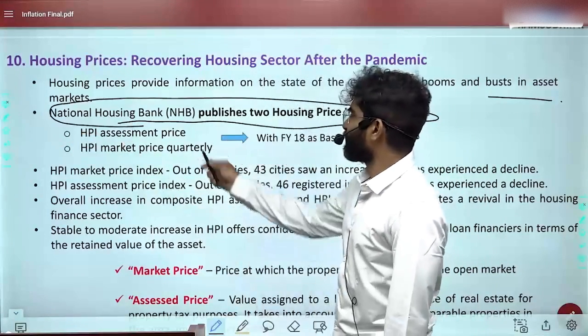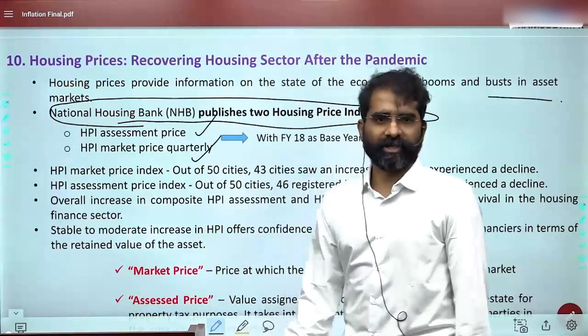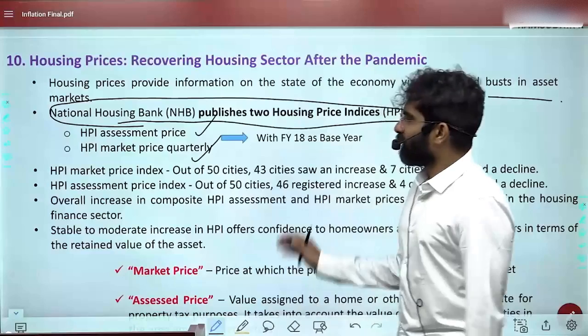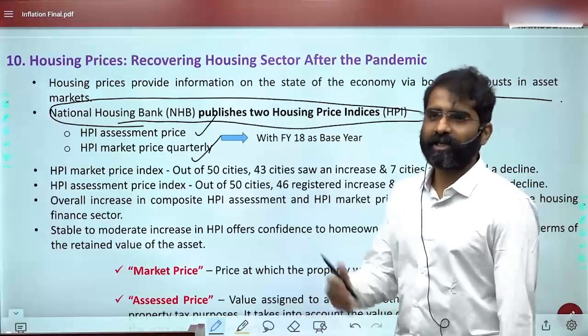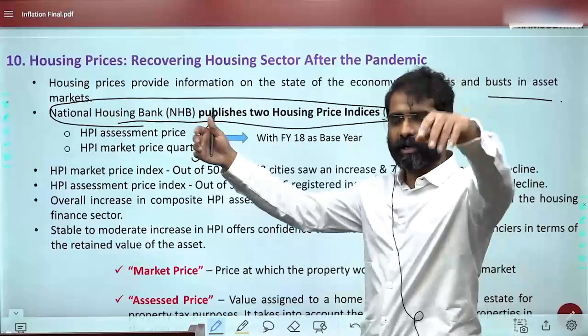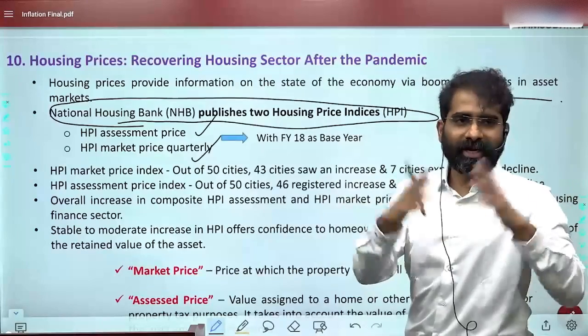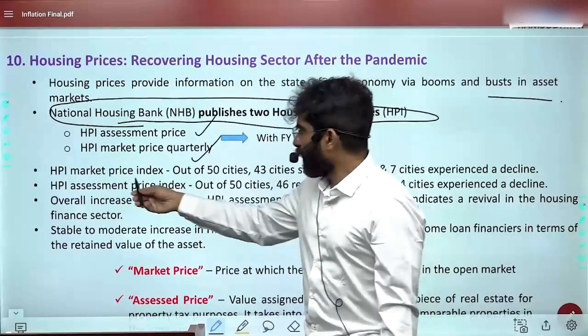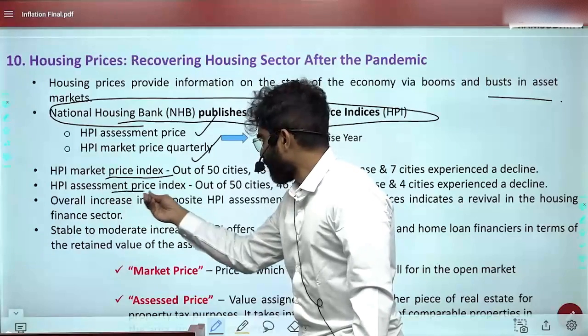One is at the assessment price, another one is at the market price. 2 indices. That means they do some survey, obviously, and they find out whether housing prices are increasing, decreasing, what it is. So they go and inquire. So one is the market price index, and another one is the assessment price index.